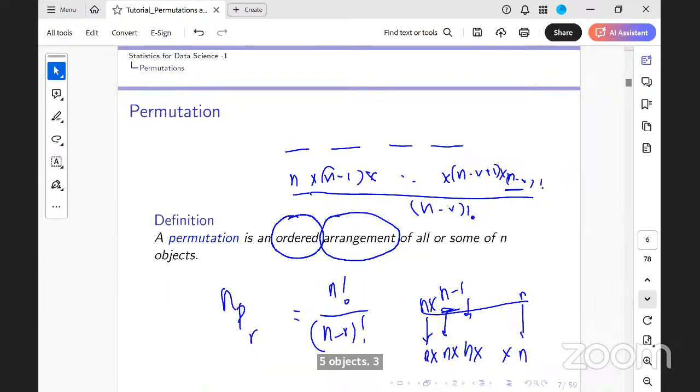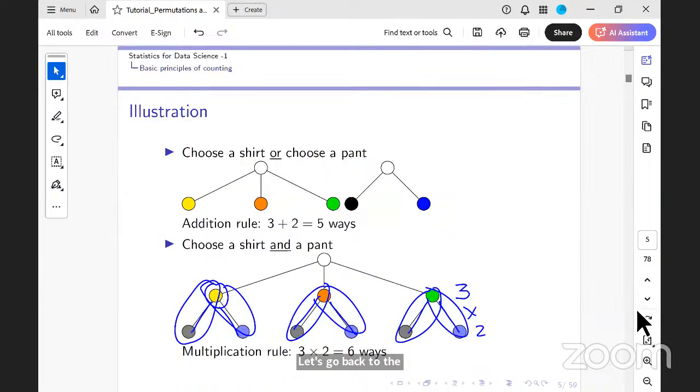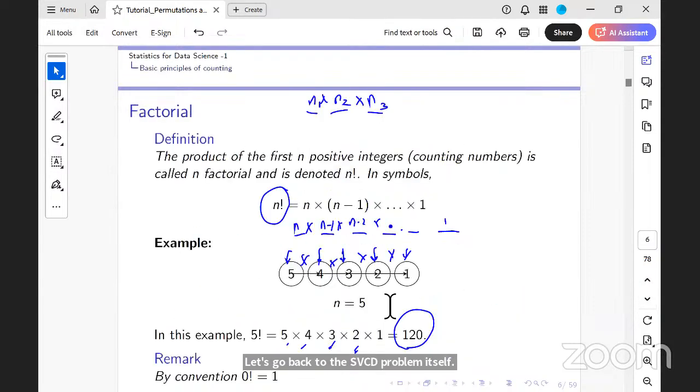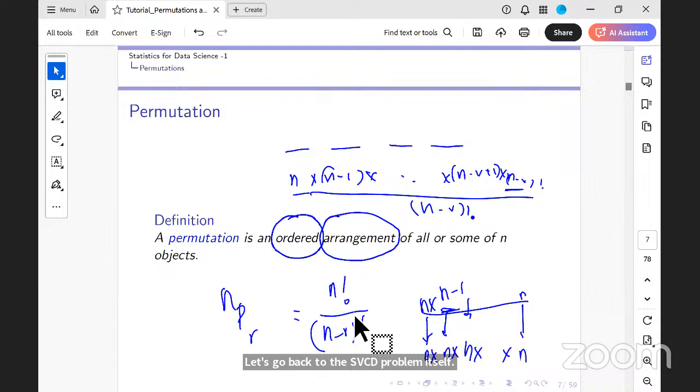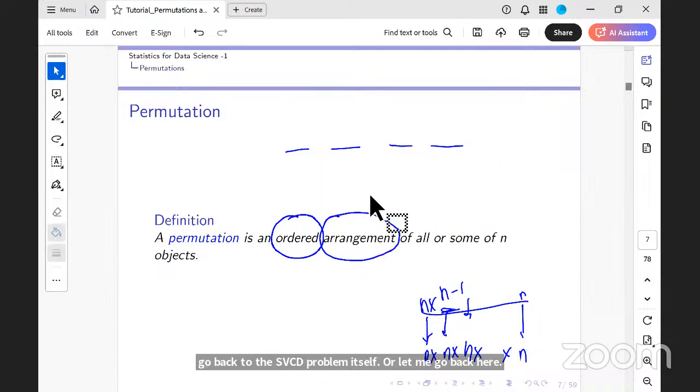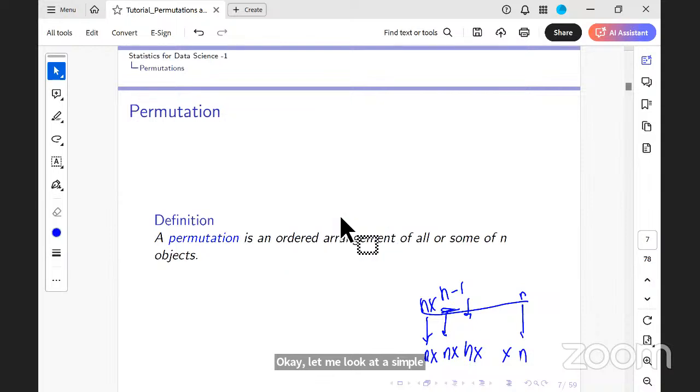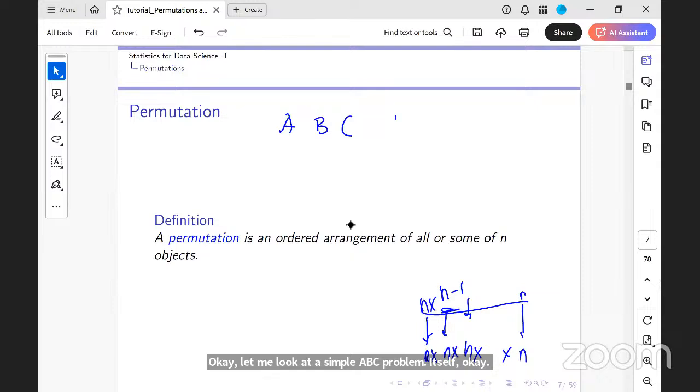Let me look at a simple ABC problem itself. I have A, B, C, so my n is 3. I want to arrange 2 objects from here. How many ways can I do that?